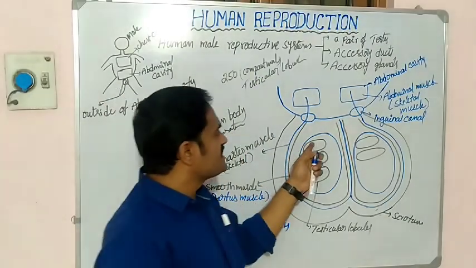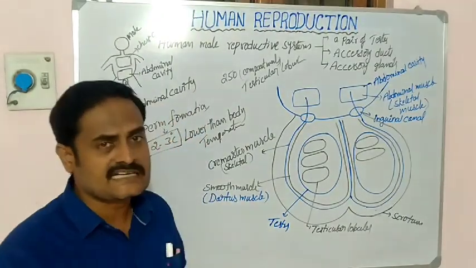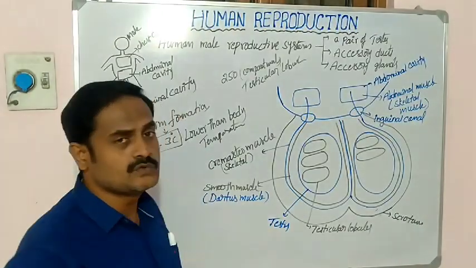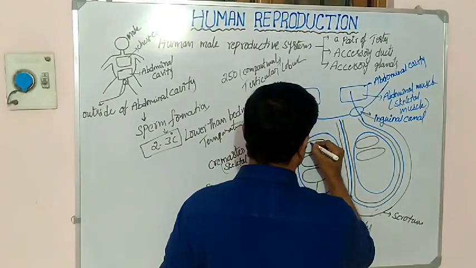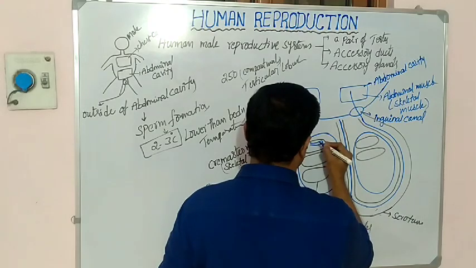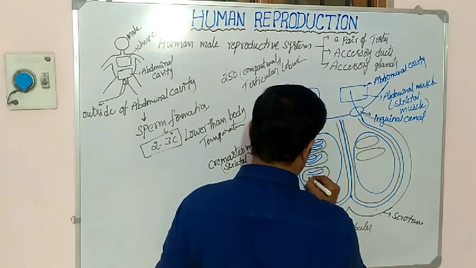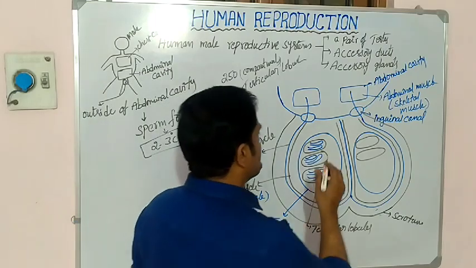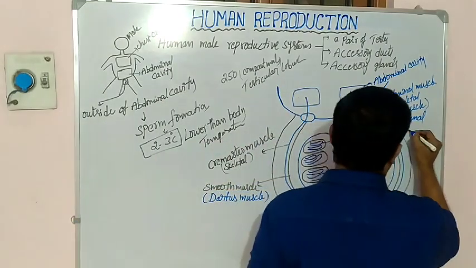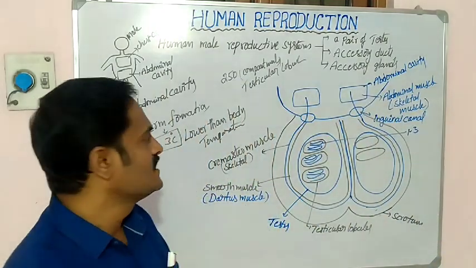Each compartment, or each testicular lobule, consists of 1 to 3 tube-like arrangements like this.